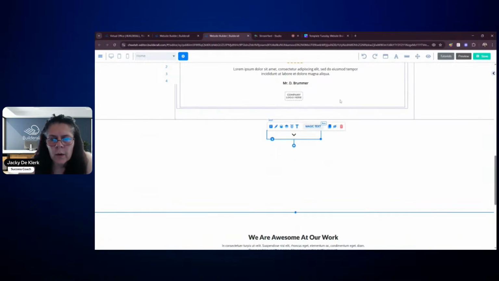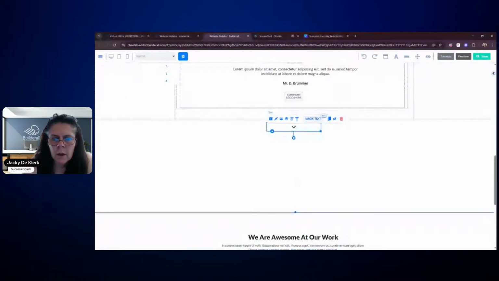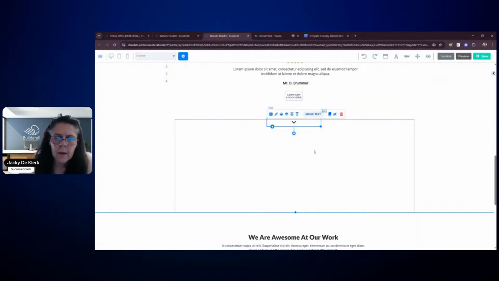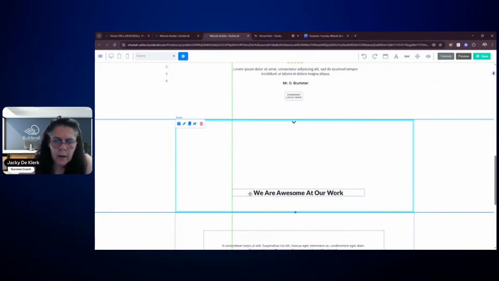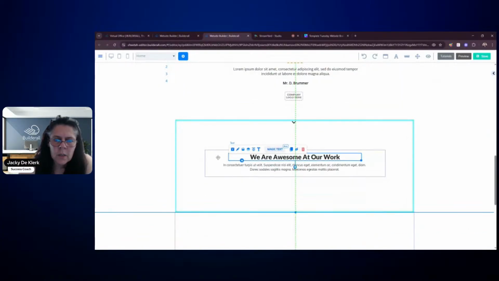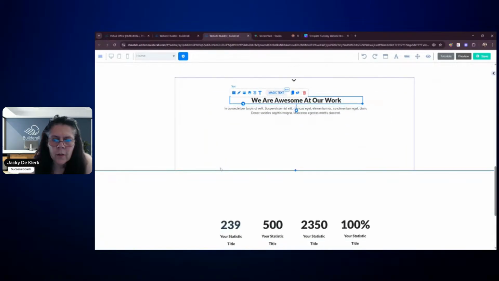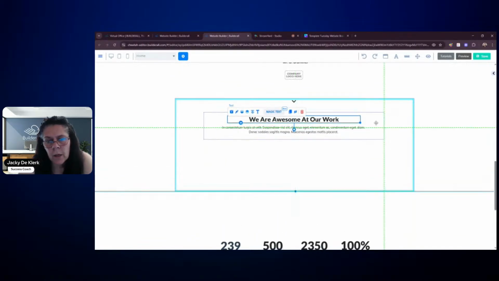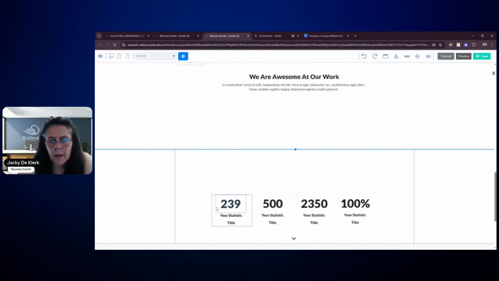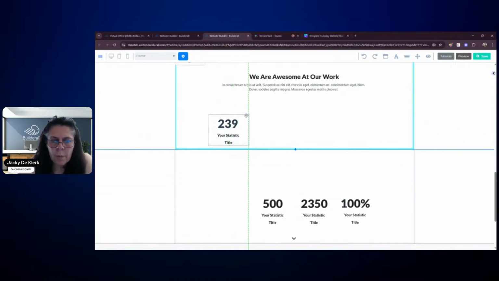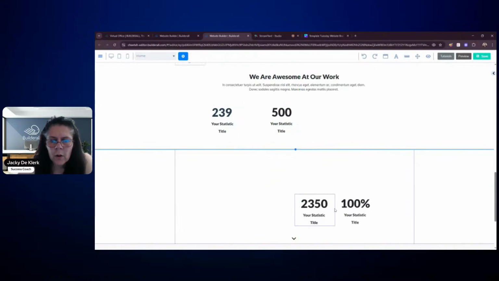So let me just see where it is. I'm just going to keep on up to that level right there. I think it looks quite good. And I'm just going to use the same block that they've got right there. And then you can see, we always speak about the importance of using a box, because boxes are so important in Builderall. So we've got those boxes.